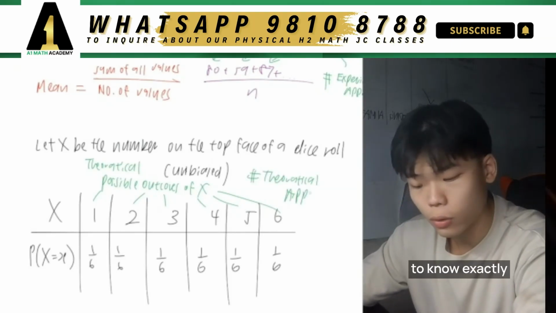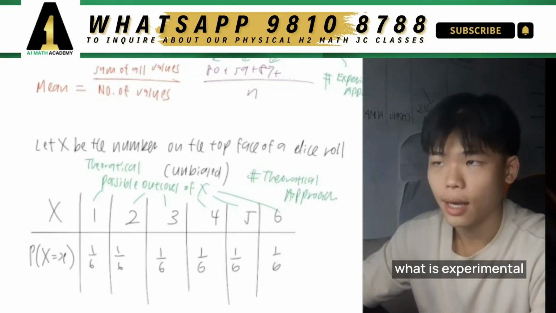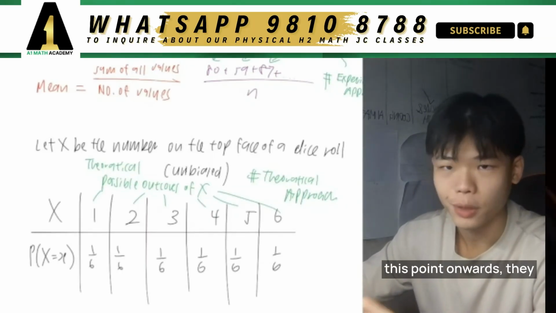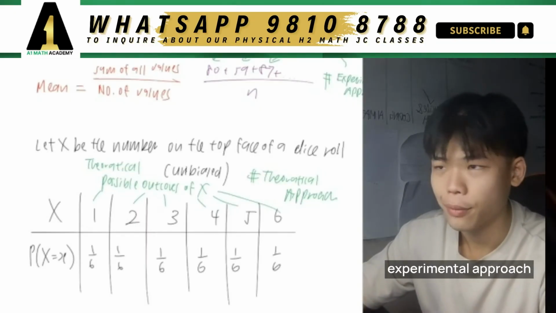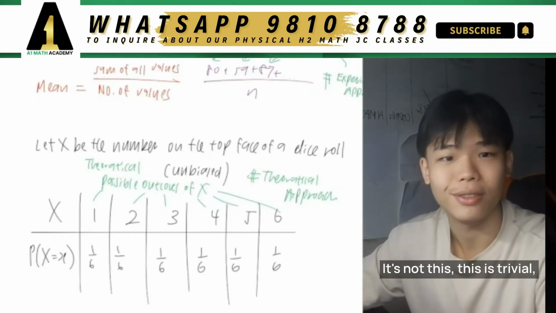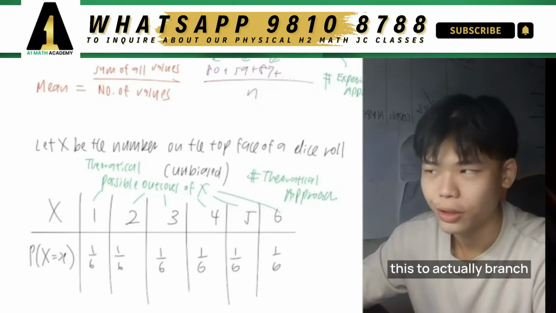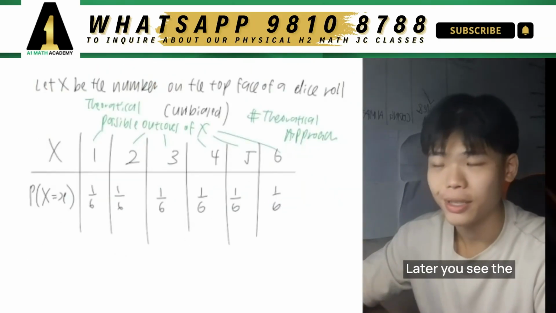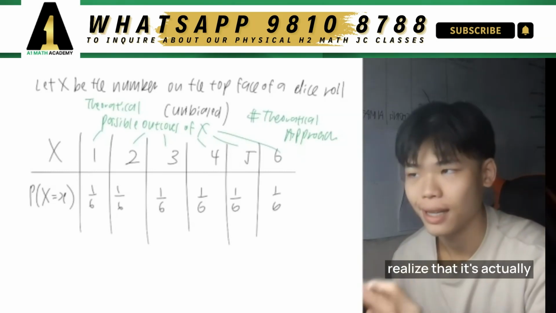Now, you don't need to know exactly what is experimental approach and what's theoretical approach, right? All the questions that you're going to be doing from this point onwards won't test you on whether this is the experimental approach or the theoretical approach. This is trivial, but I need to go through this to branch whatever we know to what we're learning now. But don't worry, later you'll see the type of questions that come out, and you will realize that it's actually very straightforward.